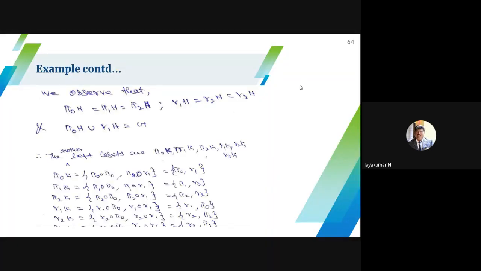These are all examples of right cosets. In the earlier case, this is a right coset. I wrote left coset, that is wrong. This is a right coset.